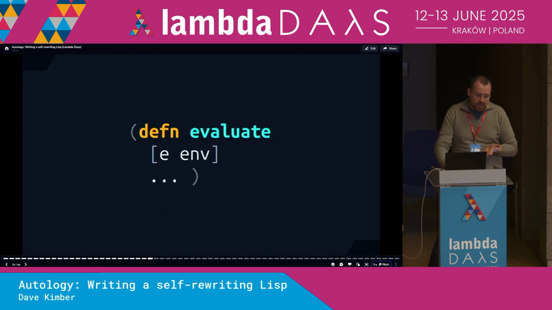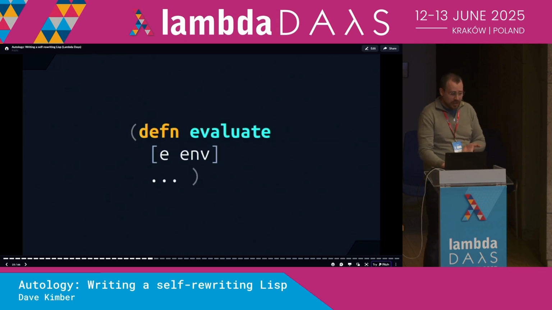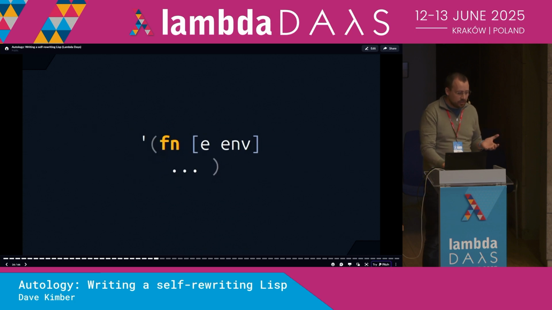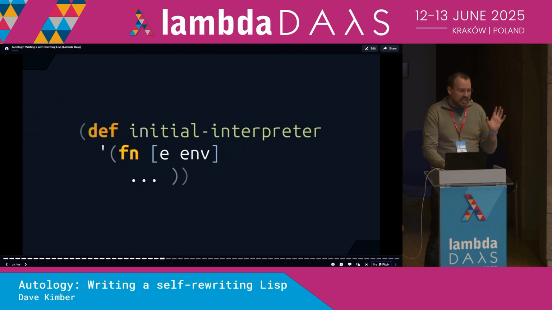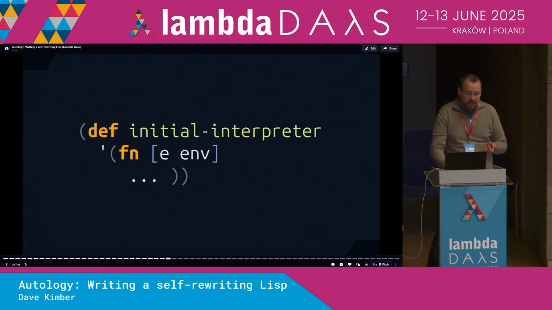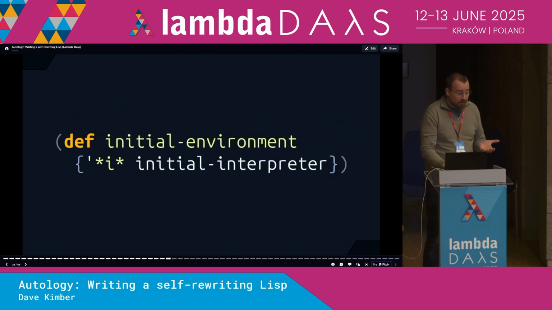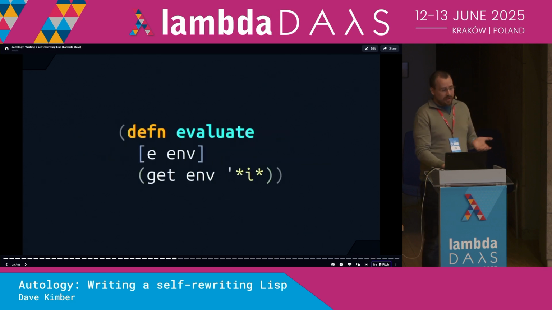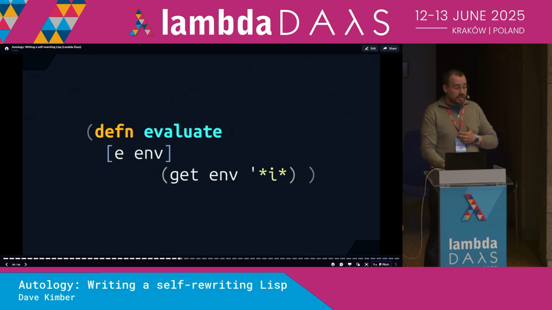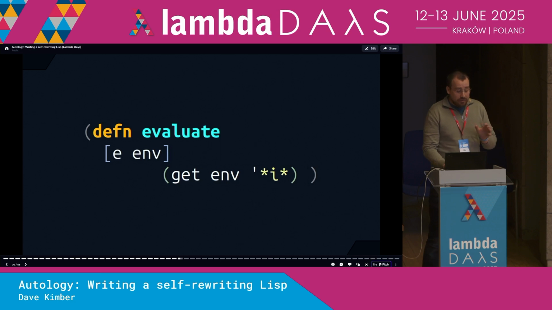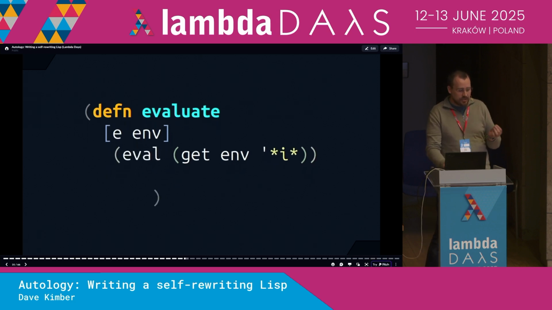So instead of our interpreter being a defined function called evaluate, let's take the literal data, which represents the interpreter as an anonymous function, store it in an initial interpreter variable, and then stick that variable in the execution environment under the special symbol I. Now, we define a new evaluate function, which grabs the interpreter data from the environment, uses the parent language, Clojure in this case, to evaluate it into a callable function, and then uses this to do the actual evaluation of the expression. Now, what does this do?